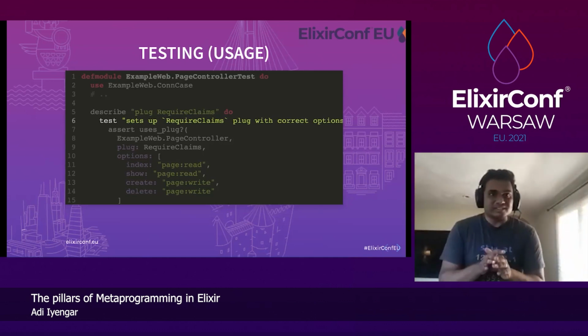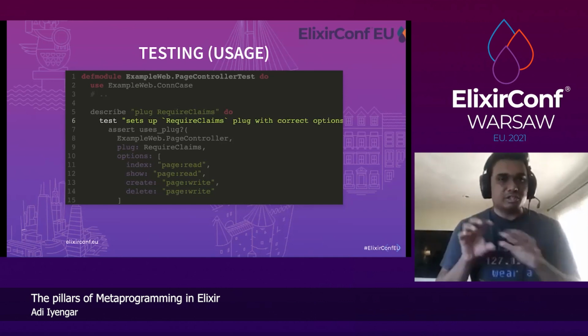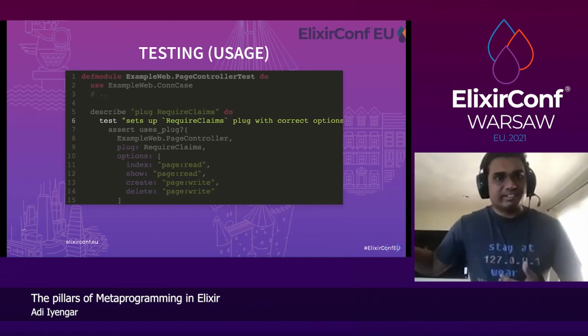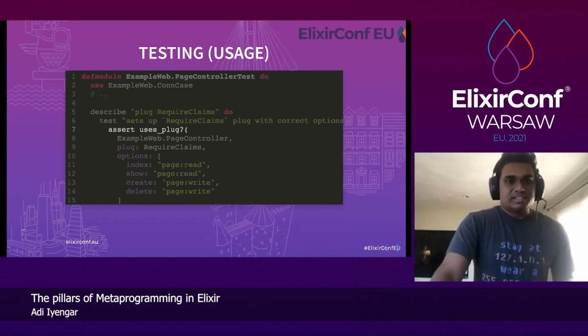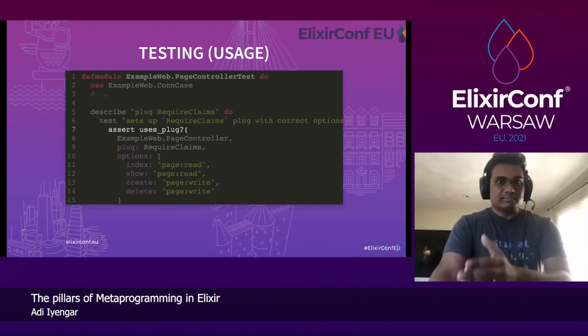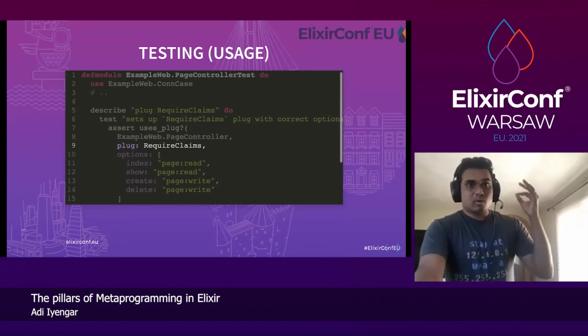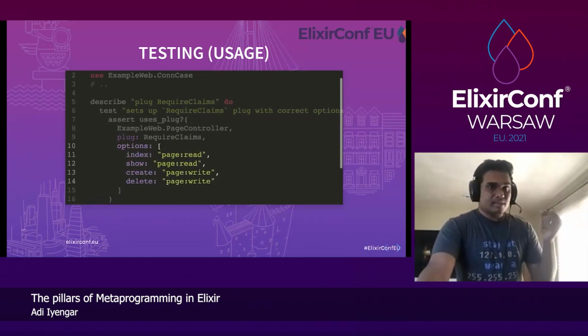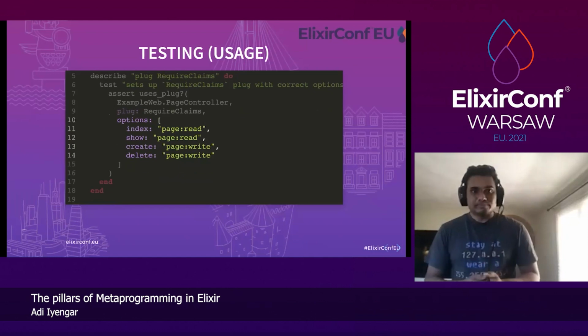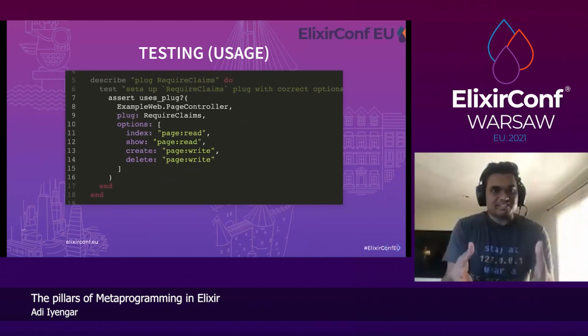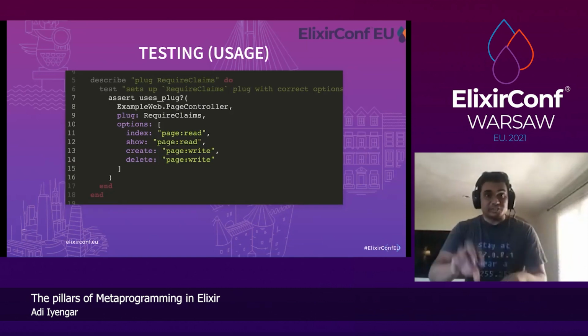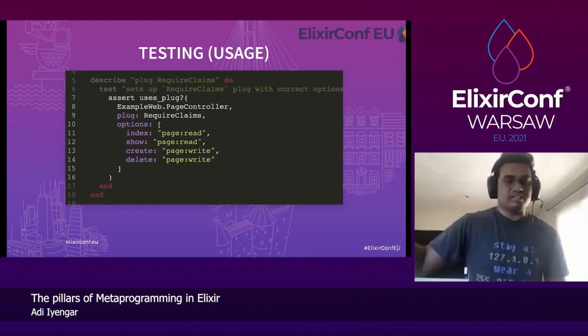correct options, right? So I'm testing the usage of the plug instead of the results of what happens when you use the plug. So I do assert uses plug, the controller, what plug you use, and what options you're sending, right? And basically that itself should test all the use cases, assuming the plug itself is tested sufficiently.